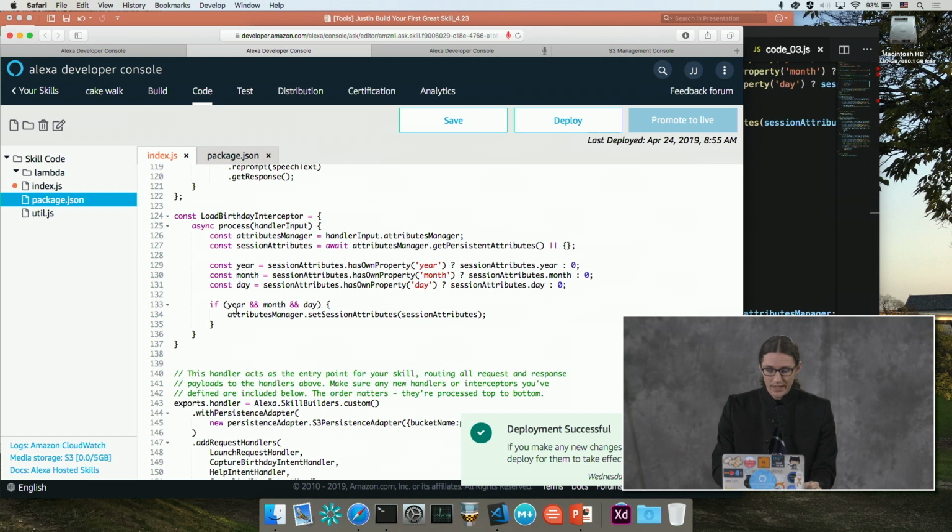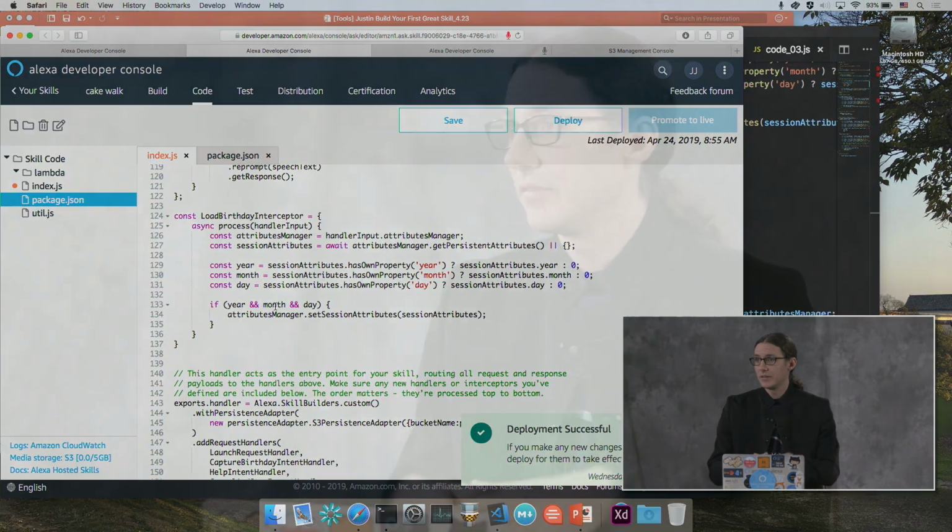And then lastly, what we're doing is we're checking to see if there's a year, month, and a day. If we have all of those values, we're going to use session attributes, which don't get saved. As soon as the skill exits, those values go away. And we're going to do that so that we only have to load from persistent attributes once per request.